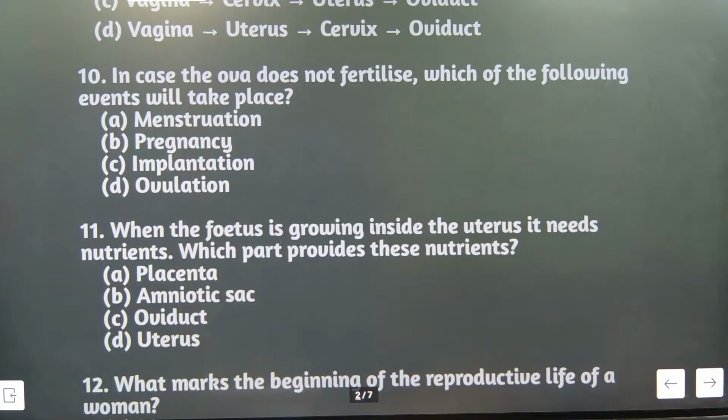Class started. When the fetus is growing inside the uterus, it needs nutrients. Understood? Which part provides this nutrient? Placenta, amniotic sac, oviduct or uterus? See, placenta and amniotic sac.